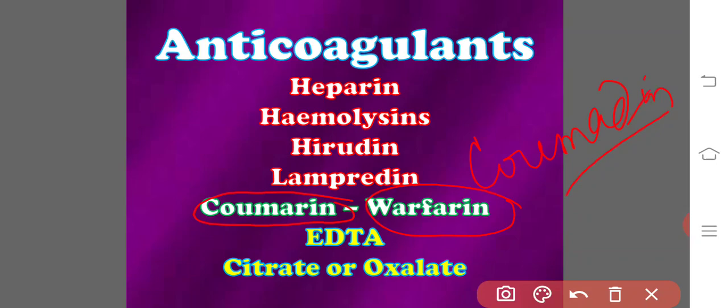In general, in both the intrinsic and extrinsic pathways, the calcium ions play a major role. Calcium ions are required in both the extrinsic and intrinsic pathways. Hence, the calcium ions are removed. Then the blood will be stored in the blood banks. After removal of calcium ions, they store the blood in the blood banks.